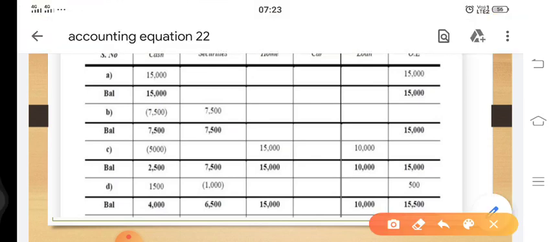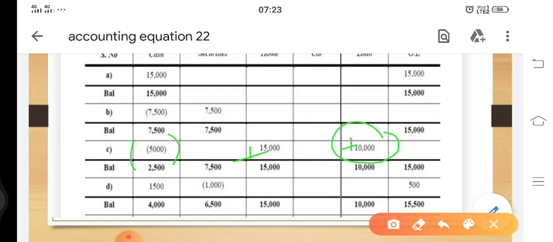So what we are supposed to do here is add 15,000 to building, but since we have paid only rupees 5,000, 5,000 is to be subtracted from cash. Now for purchasing a building of 15,000, if we have paid only 5,000, the balance is 10,000, for which we have to create a loan account, that is a liability. So it got added to the liability.